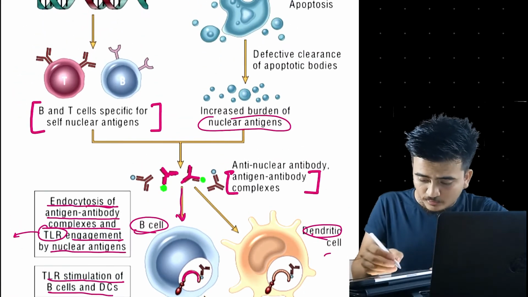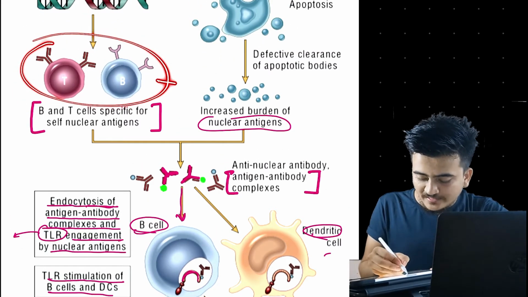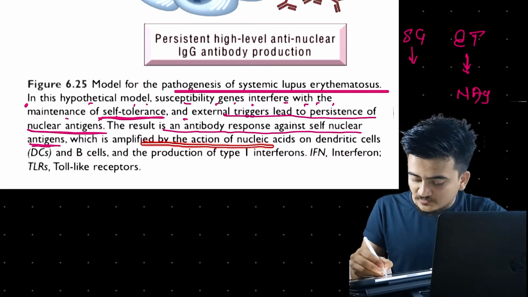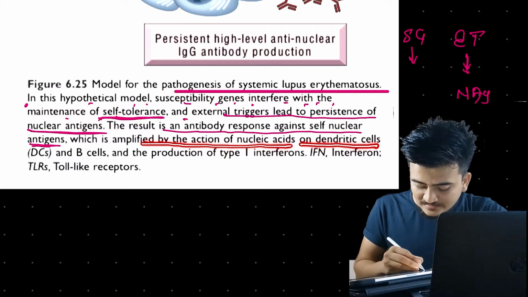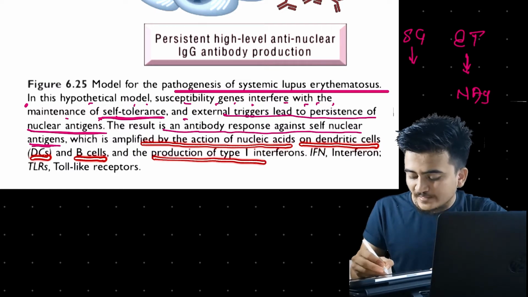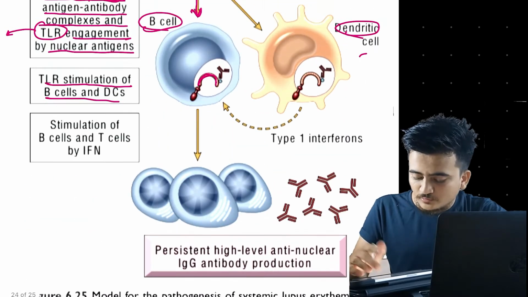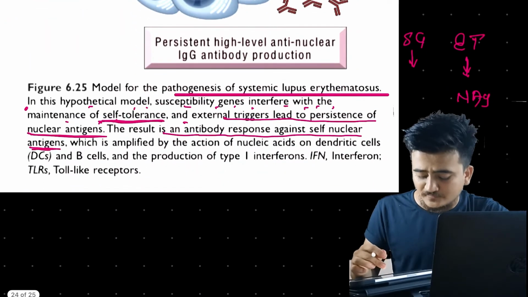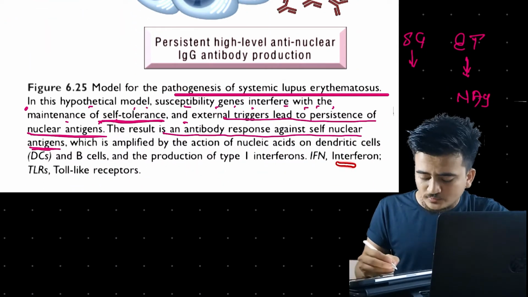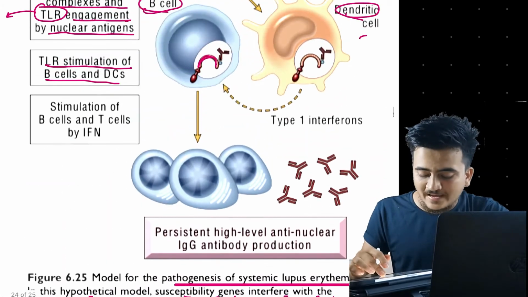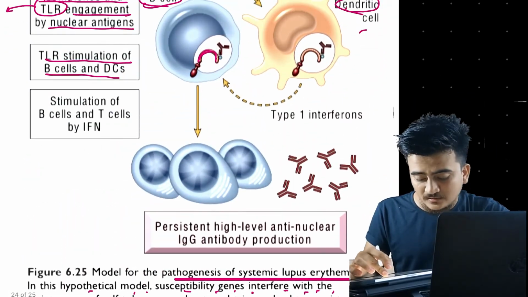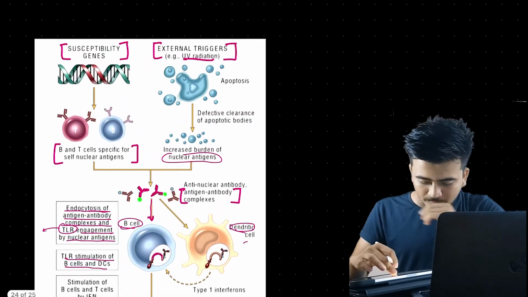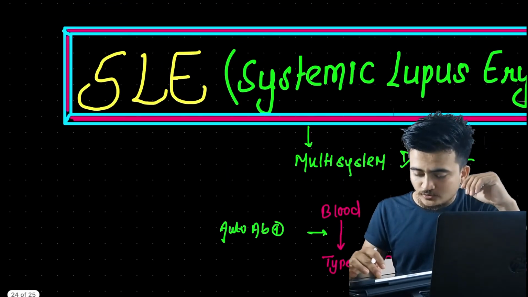Now the result is an antibody response against self-nuclear antigen. Obviously, as we have said, these antibodies will react with antigens, nuclear antigens, which is amplified by the action of nucleic acid on dendritic cells, DCs and BCs, and production of type 1 interferon. Here there will be a production of type 1 interferon, and this type 1 interferon will enhance the activation of phagocytic self-reactive cells. So this was all about the pathogenesis of systemic lupus erythematosus.